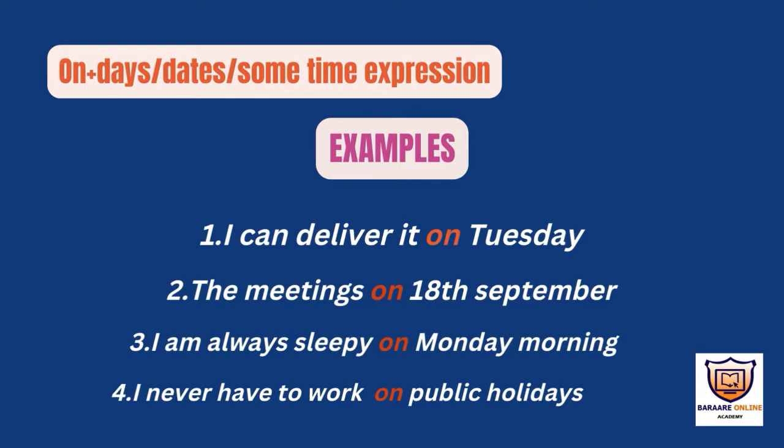Okay, here is on plus. If we have, for example, days like Saturday, Sunday, Monday, Tuesday, Thursday, Wednesday, Friday, we have to use on. If we have dates like 17 September, like that, we are using on. Example number one: I can deliver it on Tuesday. You see on, because we have a day. Here we have a date: the meeting is on 18th September. So if we have a date, we have to use on.